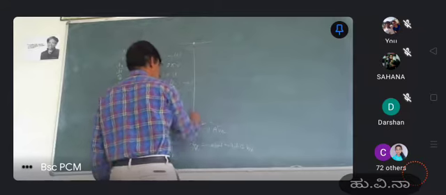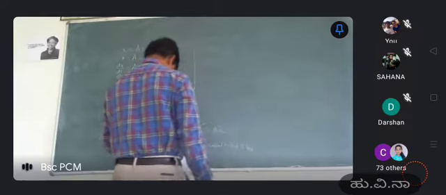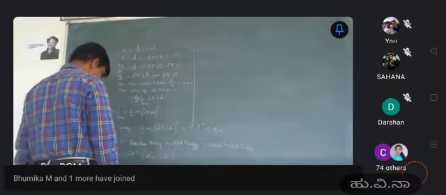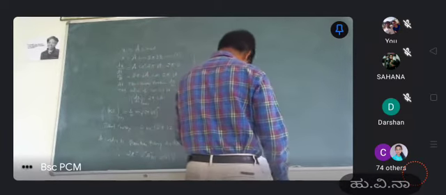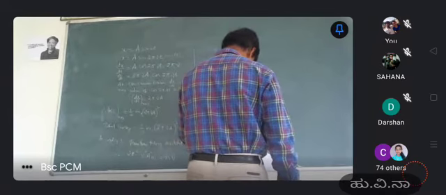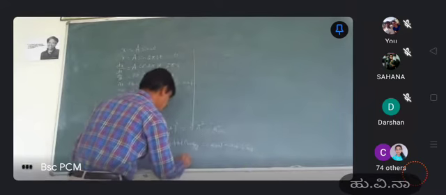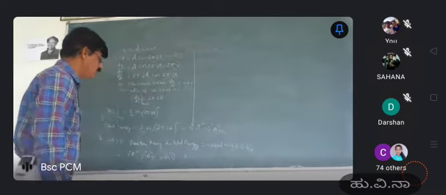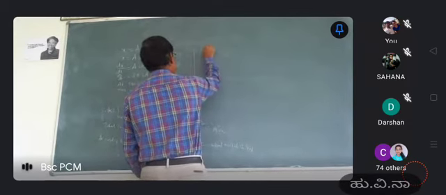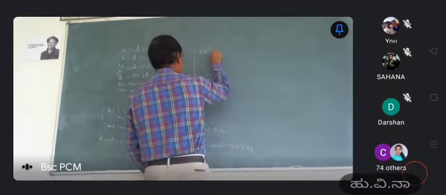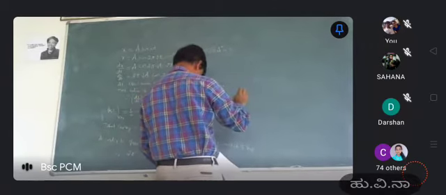Here n is an integer, that's why we put n equal to 1. So 2 pi square mu square a square m is equal to nh.